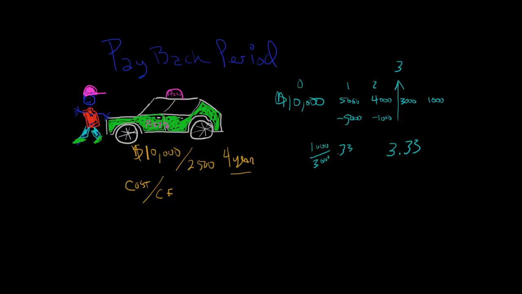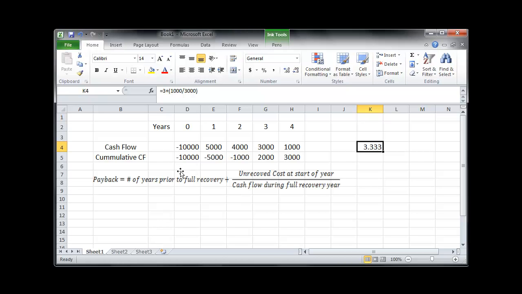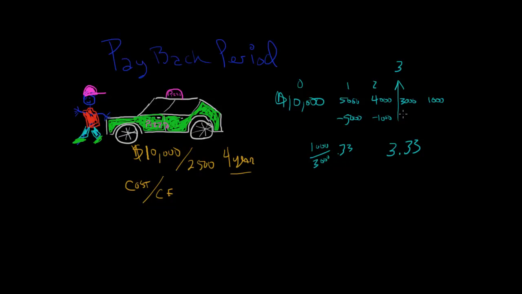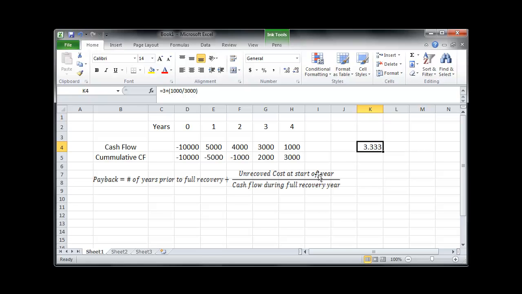Now here's another way of looking at it on Excel. Same problem, and here's the formula: payback is the number of years prior to full recovery, which was the third year, and then during the recovery year, that third year, you take your unrecovered cost, which was your $1,000 here, and divide it by the cash flow during that year, which was the $3,000 here. I've already calculated it here for you: the 1,000 divided by 3,000 gave me the 0.33, and I added the 3 years back, and there's the formula, and that's the same answer.